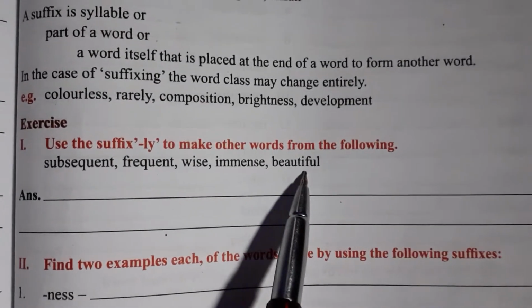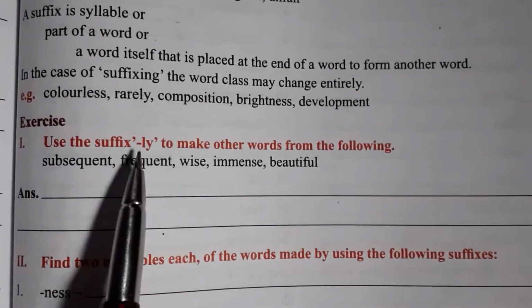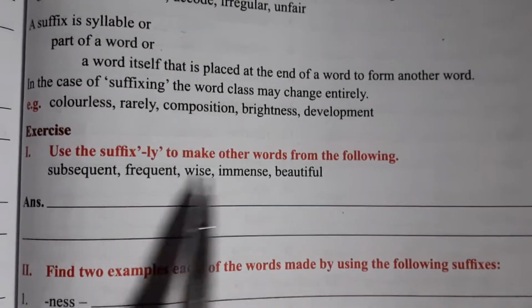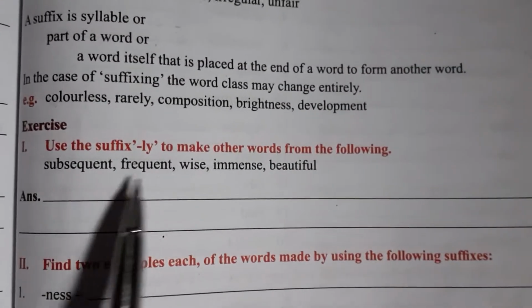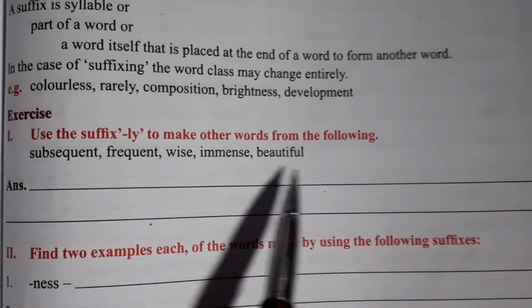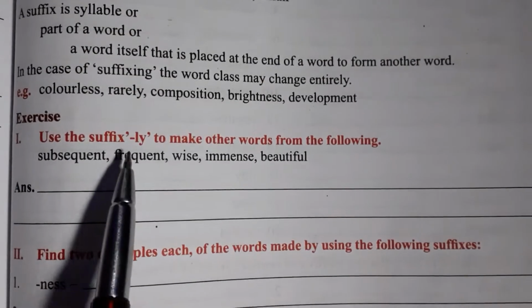And beautiful becomes beautifully. So in such a way we can form another word from this suffix by adding ly.